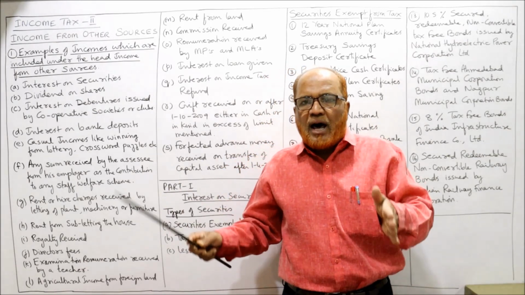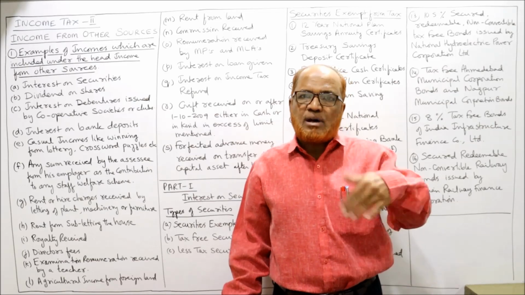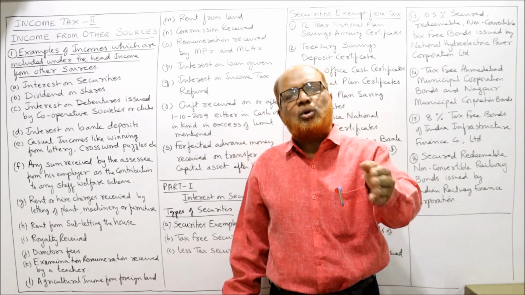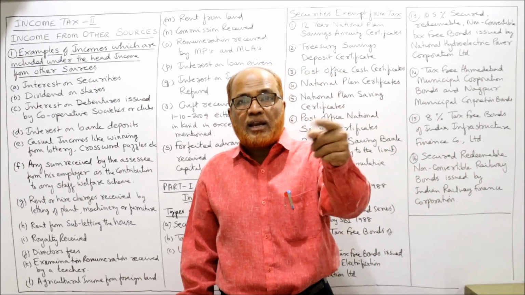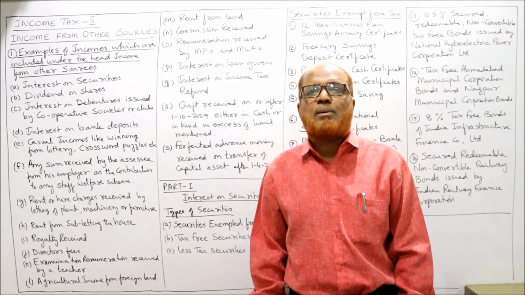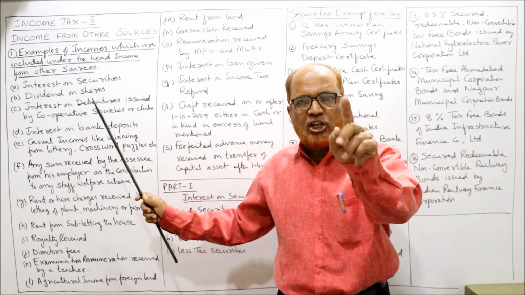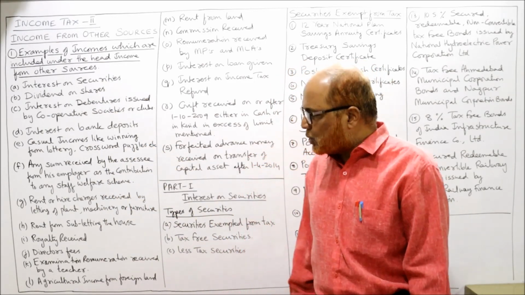Whereas a part of the property you have sublet. I have given the authority to you to sublet the part. So a part of the building you have sublet and you are getting the rent. Whatever rent you are getting is called subletting rent, and that subletting rent is taxable in your hands under the head income from other sources.